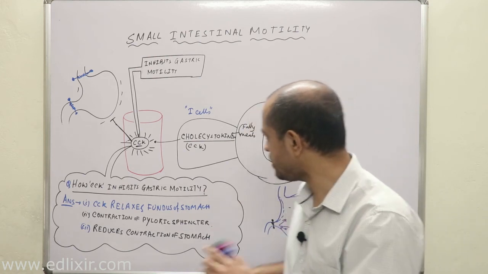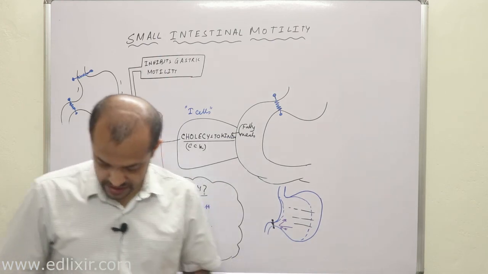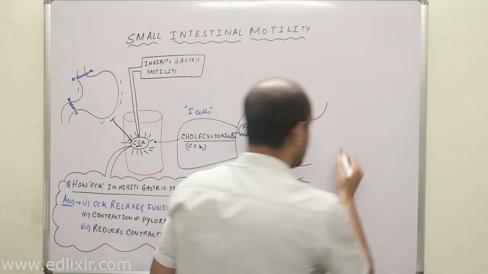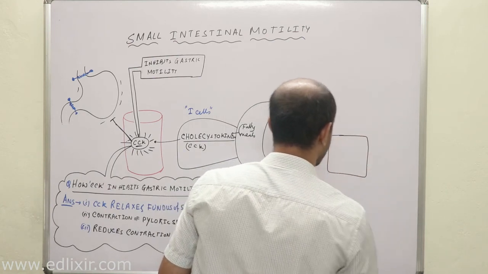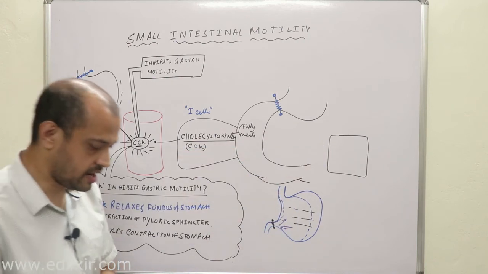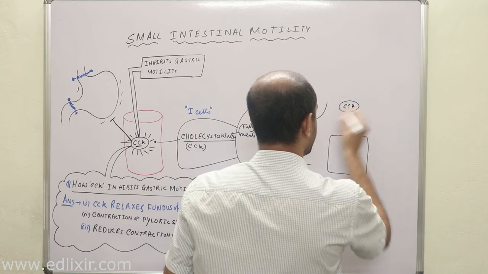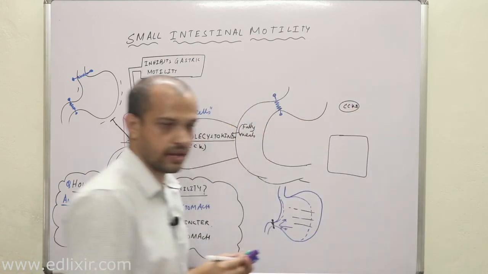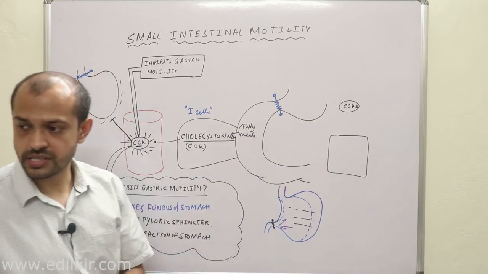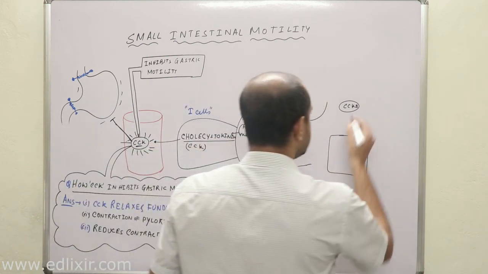Clear? Now, a very, very important point you need to understand is this, that suppose this is a cell, okay? And this cell will be affected by CCK. CCK8, the most biologically active form of CCK, will now try to act here in this cell. Now, the first thing you need to understand is this. What happens is this, that CCK